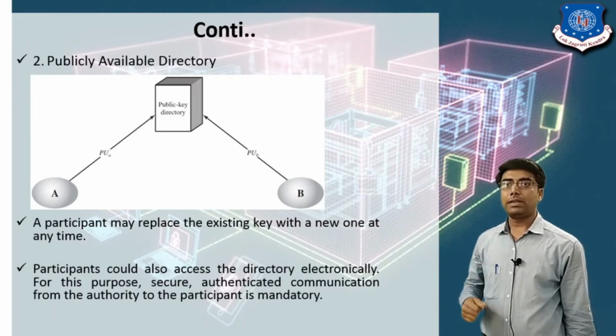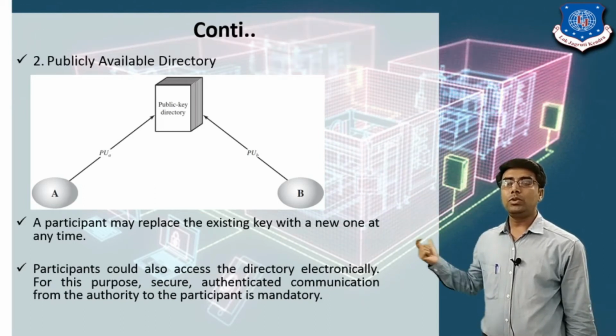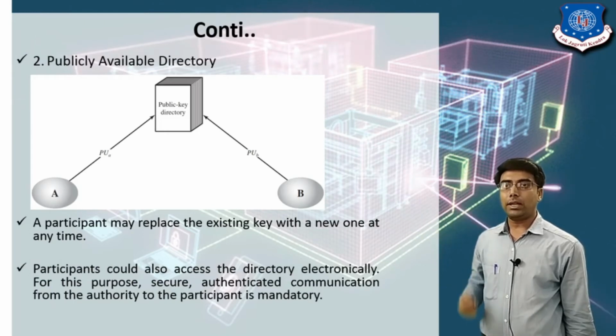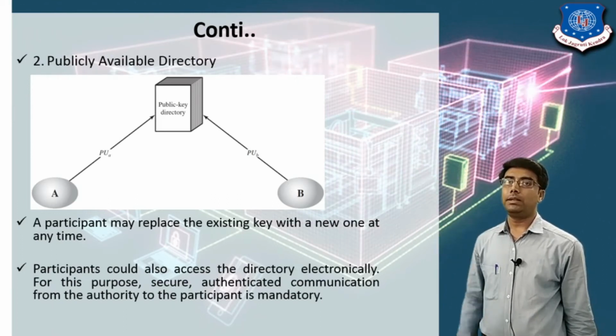Now after verification he accesses the public key directory. Now any new user added in a network must first register their public key to the public key directory.